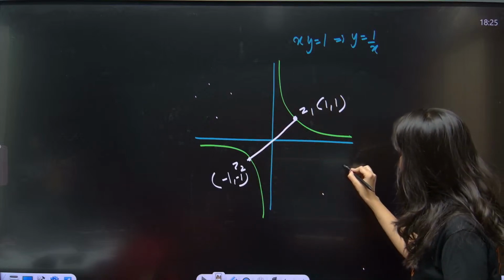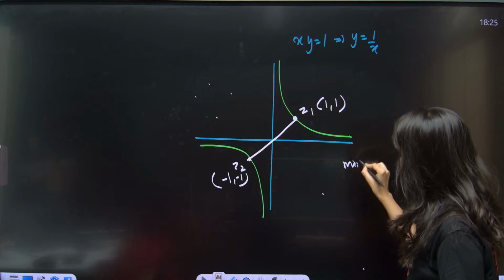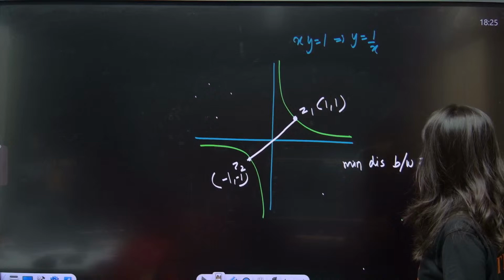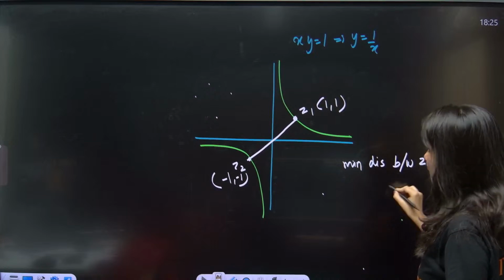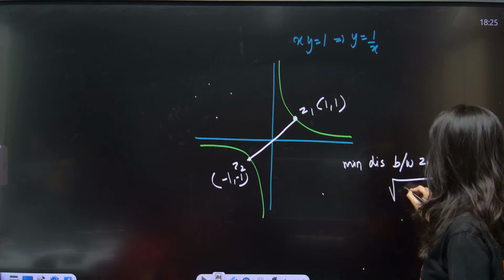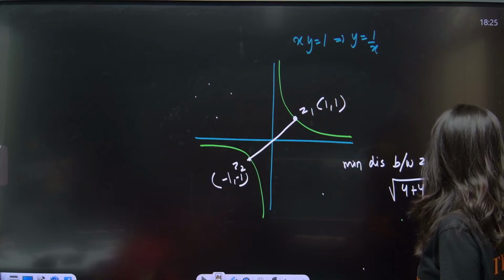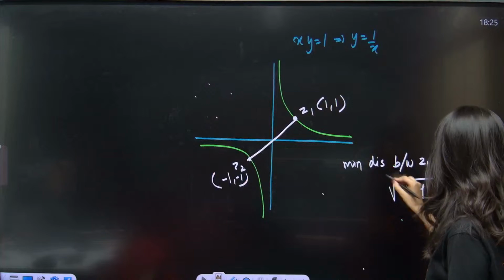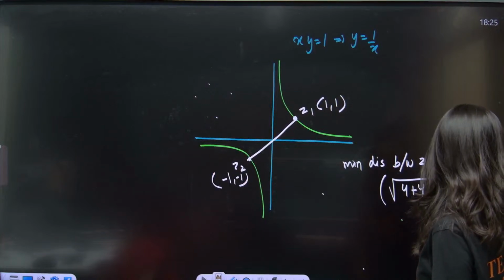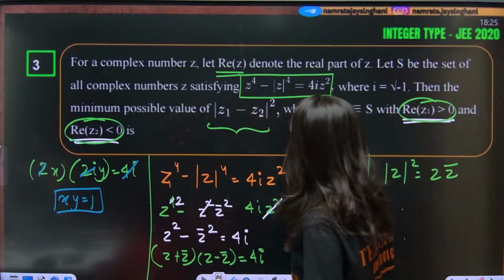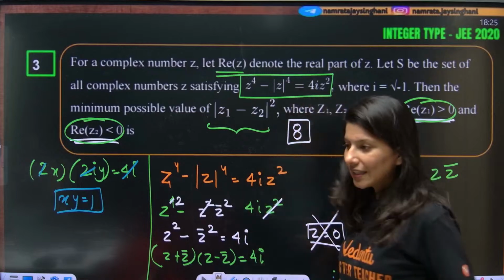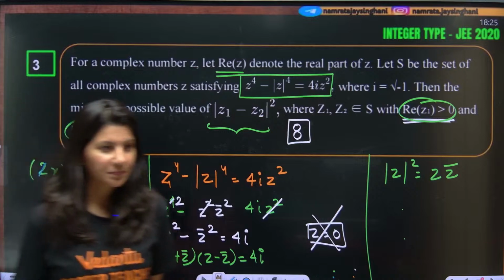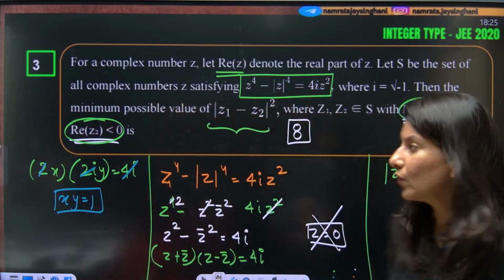So the minimum distance between z1 and z2 will be the square root of 2 square plus 2 square, so this is root 8. This is your distance. They are talking about the distance square, which is nothing but 8. So the correct answer of this question is 8. Are you getting it, everybody? How many of you are actually getting it? Good question. I feel this is a very good question.